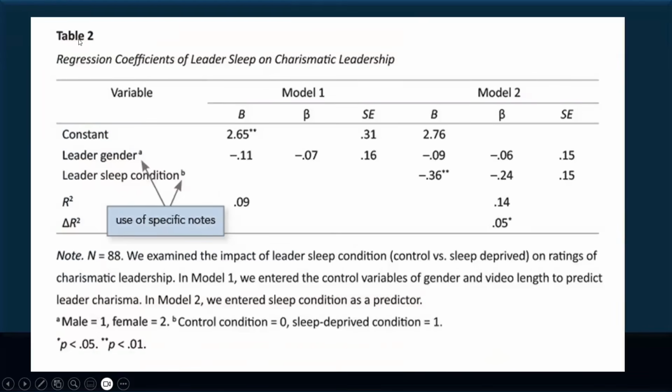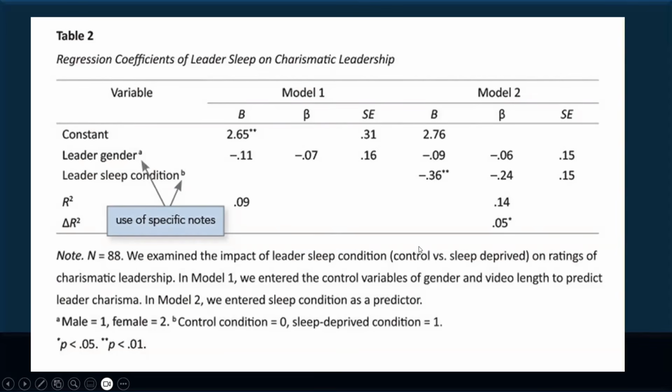This is a sample table. Table 2, bold, followed by the next line, which is italicized. There is also a note here. Okay, you may also use asterisks and letters to further describe the entries of the table.